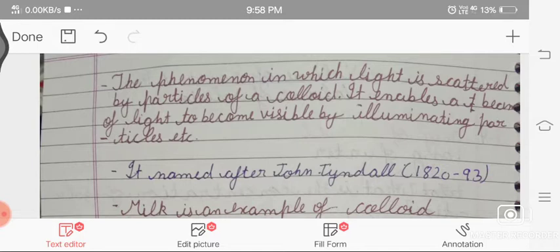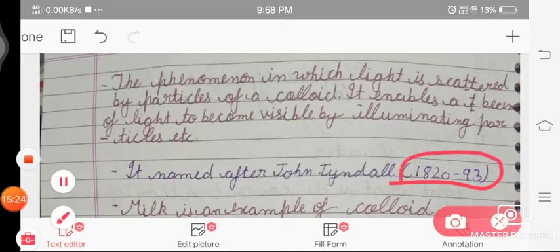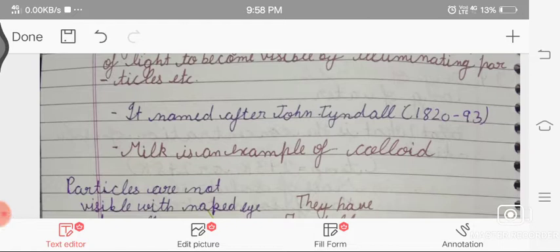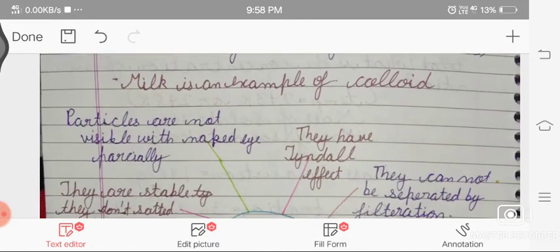It means, as you see in a dark room, when light comes from a single window, you can see small particles shine in the beam of light. That effect is called the Tyndall effect. It is named after the scientist John Tyndall, whose lifetime was 1822 to 1893. Milk is an example of a colloid.